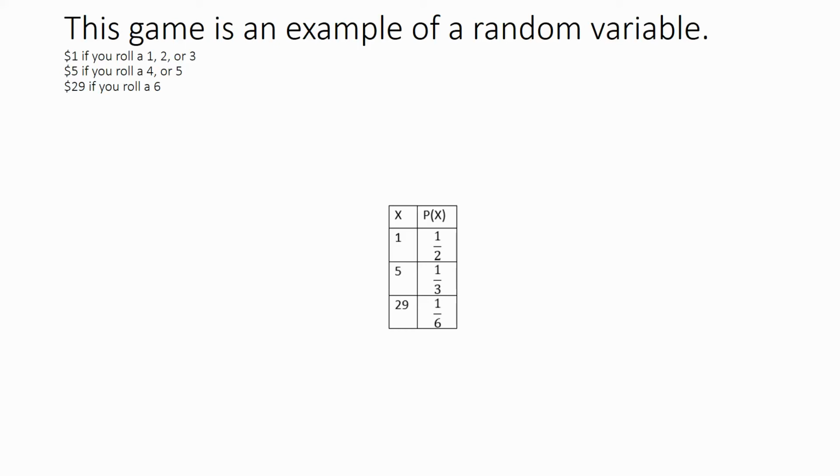But that's not quite right, because your chances of getting $1 are a lot higher than your chances of winning $29. In fact, the probabilities are here. The probability of winning $1 is 1/2, 3 chances out of 6. The probability of winning $5 is 1/3, 2 chances out of 6, and $29, 1 chance out of 6.